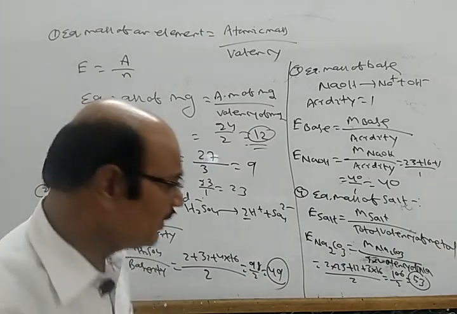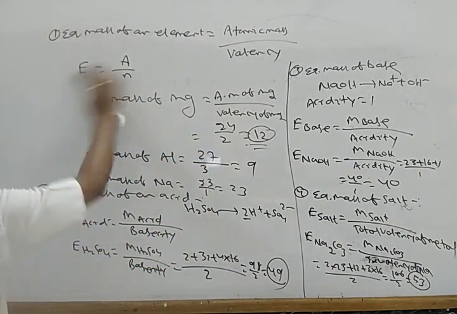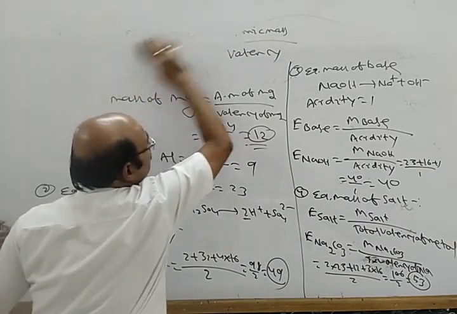Now similarly, we can also calculate the equivalent mass of different ions. The equivalent mass of an ion is the mass of the ion divided by the charge on the ion.